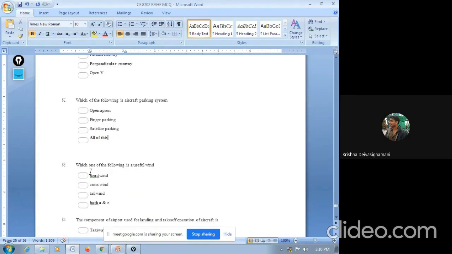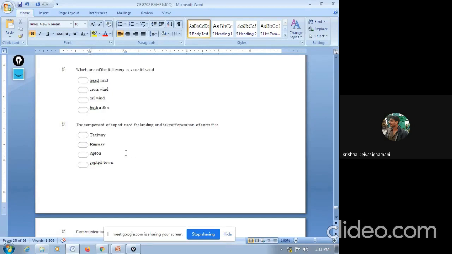Next question. Which one of the following is a useful wind? Headwind, crosswind, tailwind, both A and C. So the answer is both A and C. The headwind and tailwind both are useful wind in terms of aircraft operation. The crosswind is the only one which is very peculiar to handle in terms of aircraft handling. So both headwind and tailwind are useful.